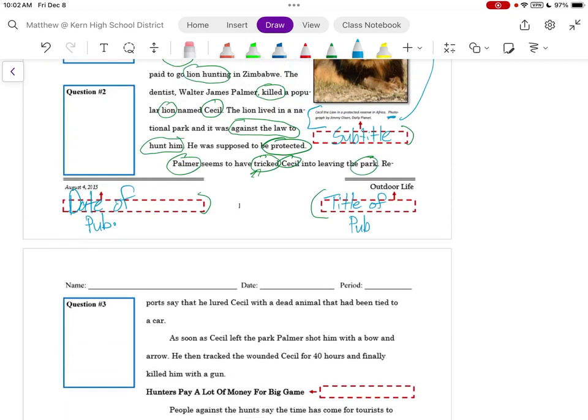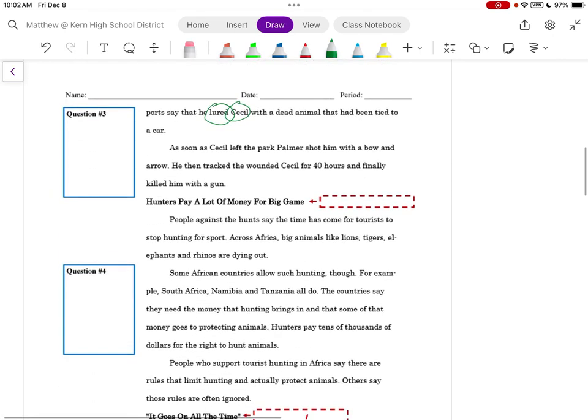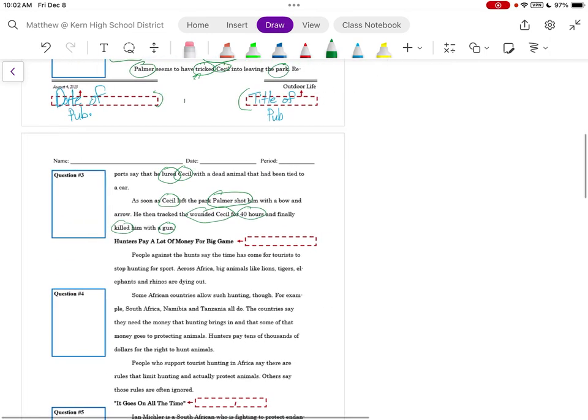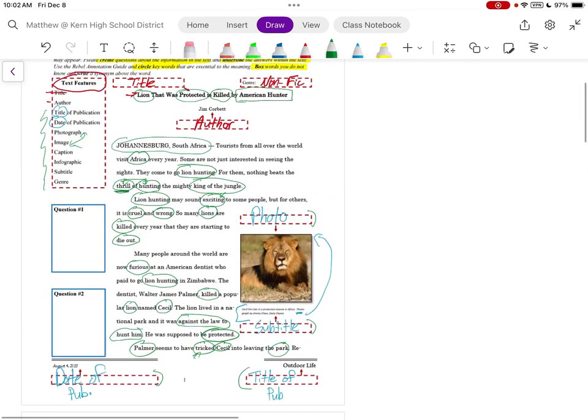Reports say that Walter James Palmer lured Cecil with a dead animal that had been tied to a car. As soon as Cecil left the park, Palmer shot him with a bow and arrow. He then tracked the wounded Cecil for 40 hours and finally killed him with a gun. Hunters pay a lot of money for big games. Now, what is this text feature talking about? Let's go back up here. We know it's not a title. We know it's not an author. We know it's not a title of publication or a date of publication.